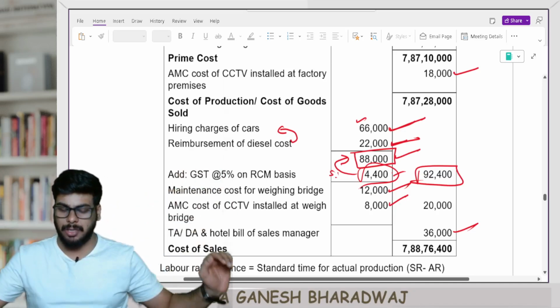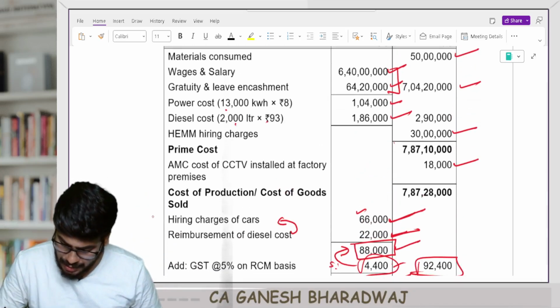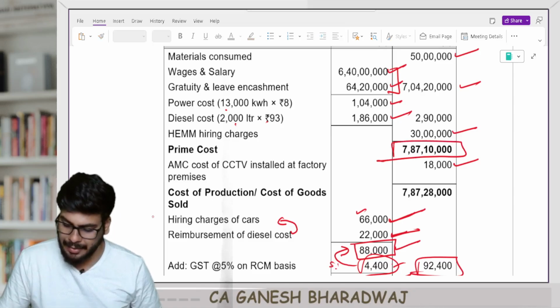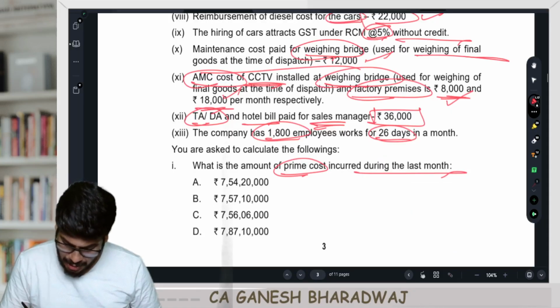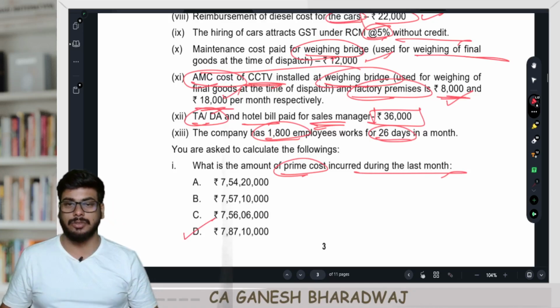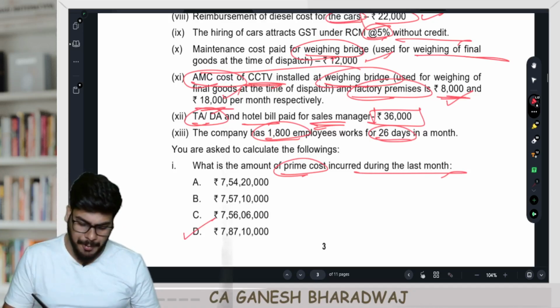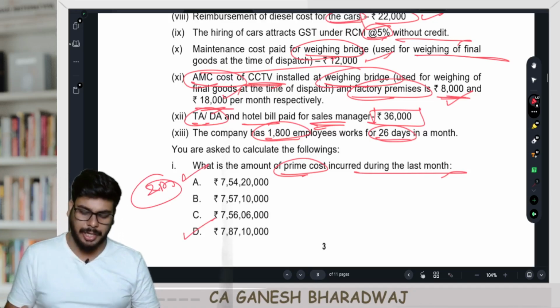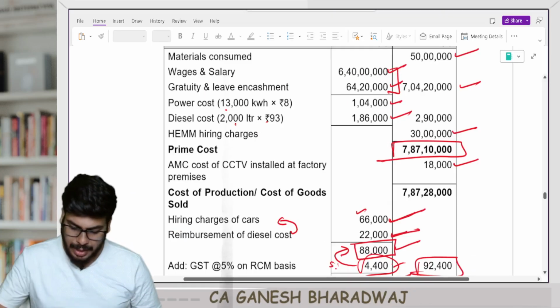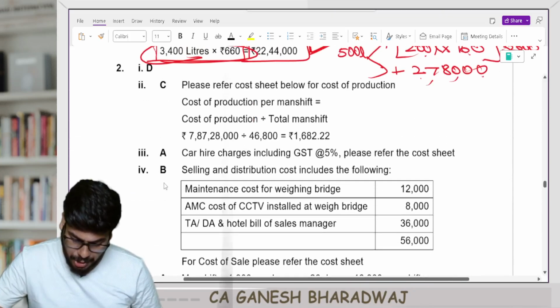Now, once you prepare the cost sheet, you will know what is the prime cost, guys. It's going to be 7 crore 87 lakh 10,000. You have this option, 7 crore 87 lakh 10,000. So the first answer is option number D, 2 marks, sorted. Clear with this, guys, right? That's about it. This is what has been mentioned here also at the top.